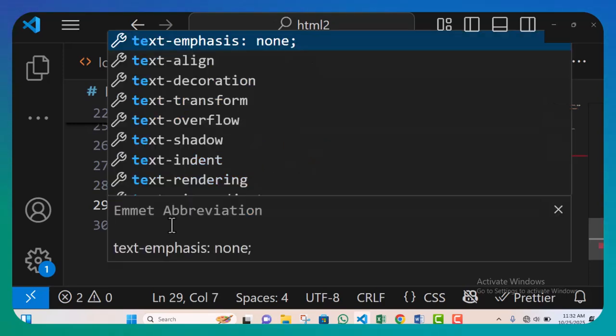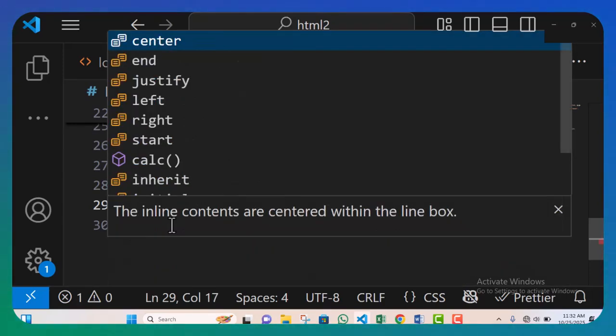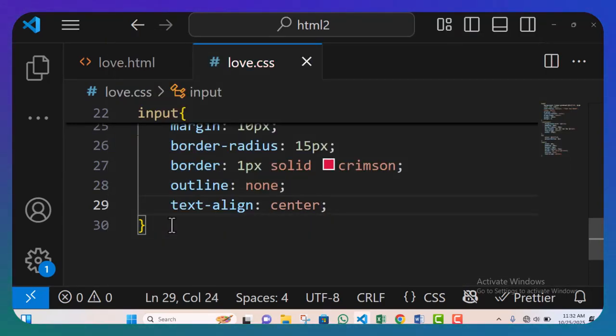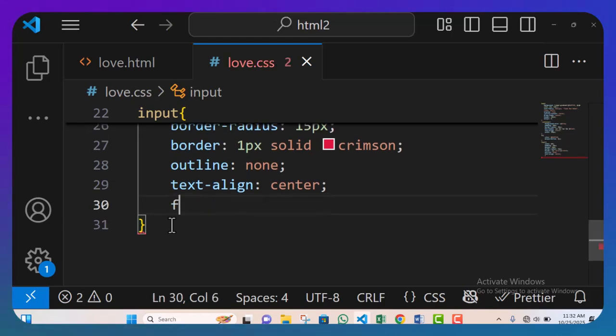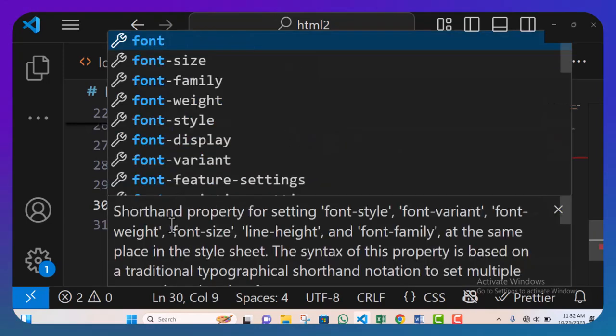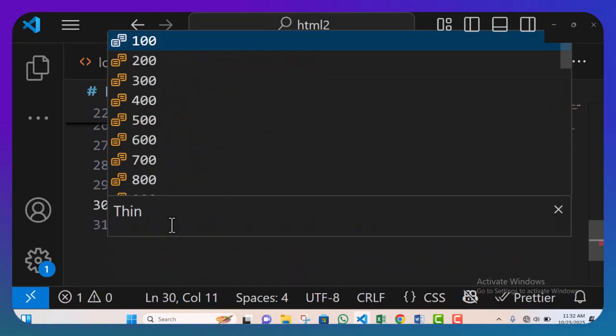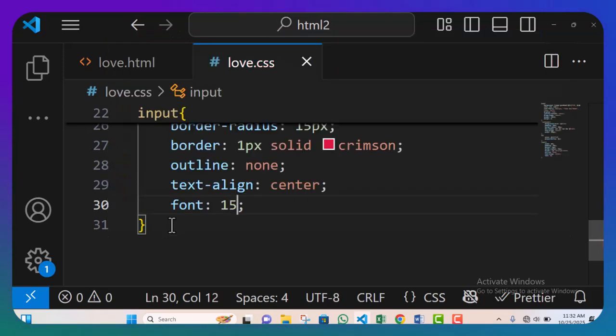So for the text align, I'm going to center it. That is text-align: center. Then, last but not the least, I'm going to give it a font size. Let's give it a 15 pixels font size. All right, so now we are done with the input type.